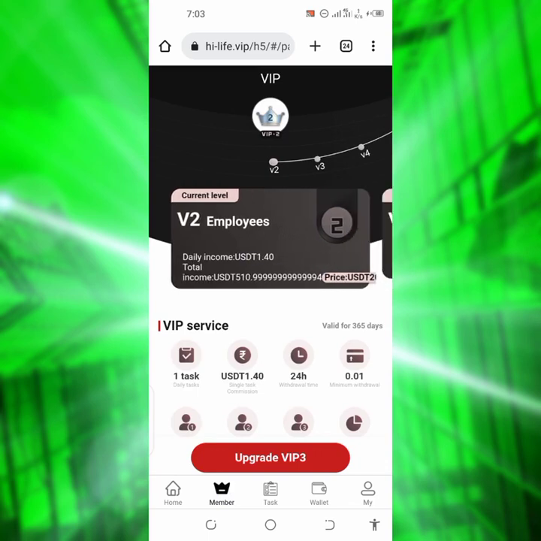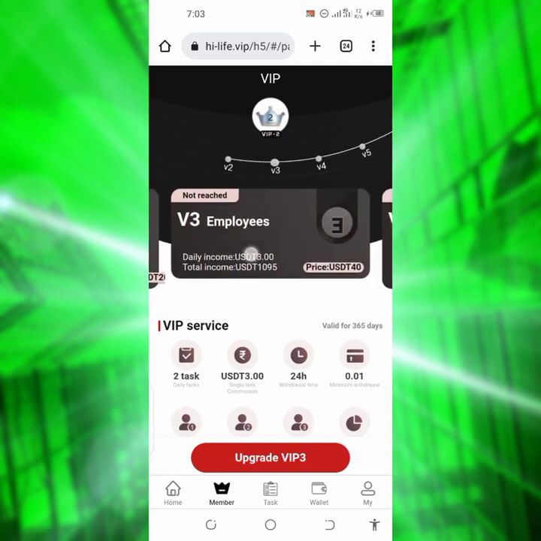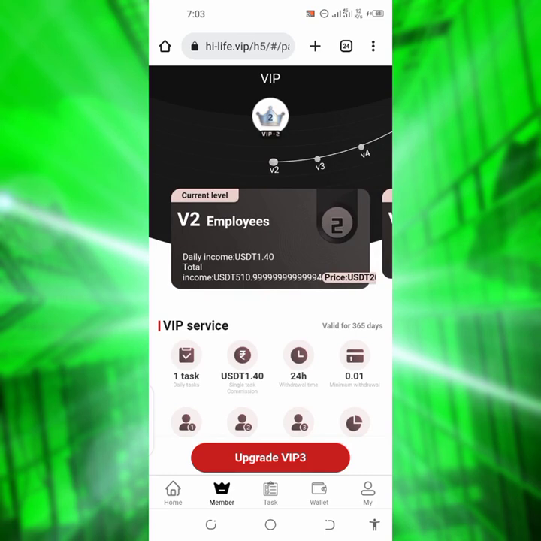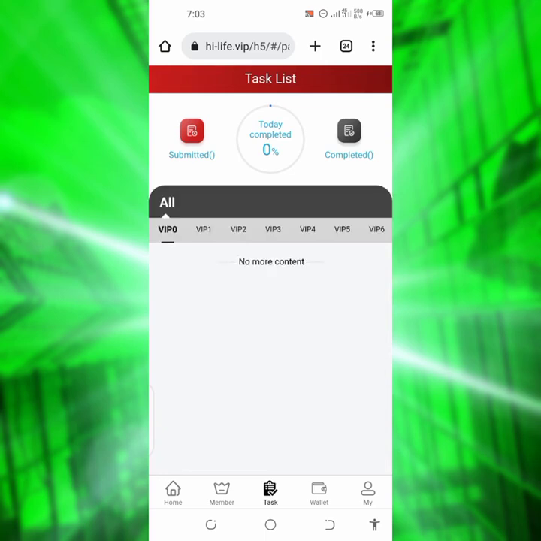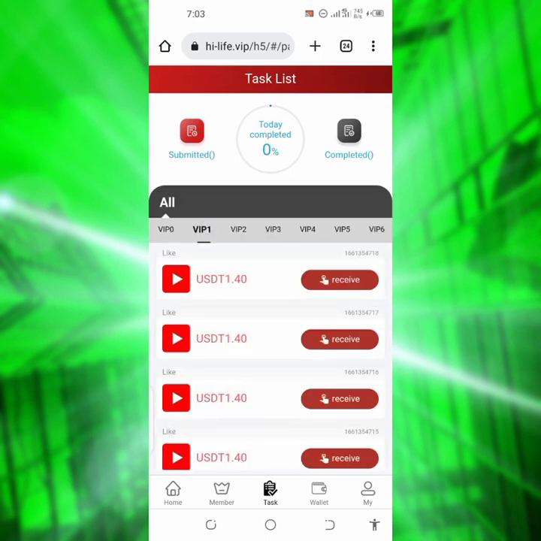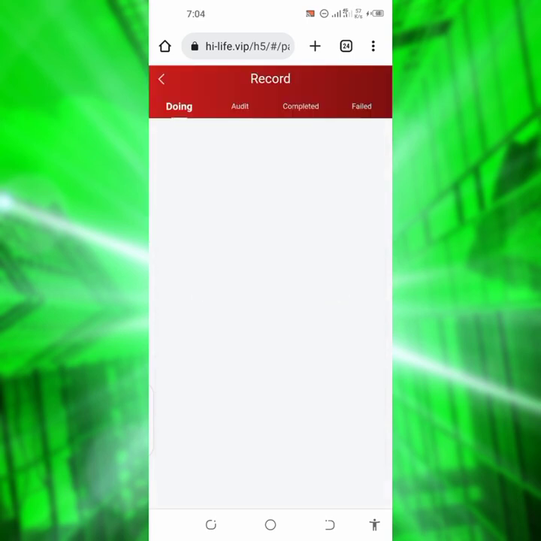You'll be currently on that VIP 1 that I showed you guys. So just slide it like this and take it to VIP 2, then click on upgrade to VIP 2. It will upgrade successfully. So once you are done with it, click on this place that says task. It's going to ask you, so you have to click on VIP 1, then click on receive. Once you click on receive, the task is successfully received.